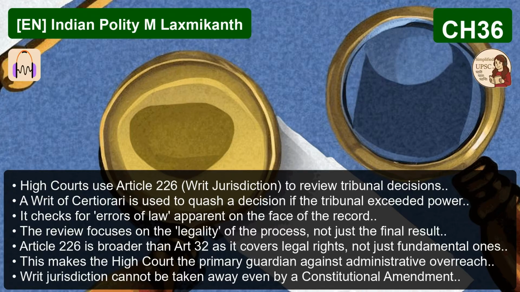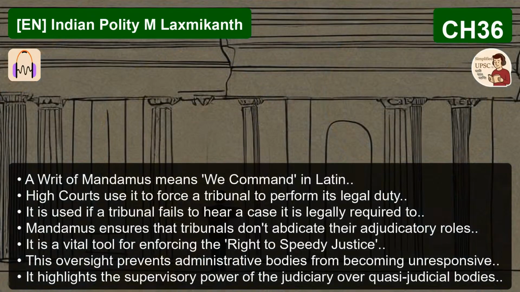And what was the Supreme Court's definitive answer to that? The answer was a clear, resounding no. The Supreme Court struck down two specific clauses as unconstitutional and void. These were Clause 2-A of Article 323A and Clause 3-A of Article 323B. These were the exact provisions that tried to exclude judicial review by the high courts under Articles 226 and 227. That is a pivotal moment. The court was essentially drawing a constitutional red line, saying that Parliament, even with its power to amend the Constitution, could not touch this essential power of the judiciary. Exactly, and the court's reasoning was based on the basic structure doctrine.